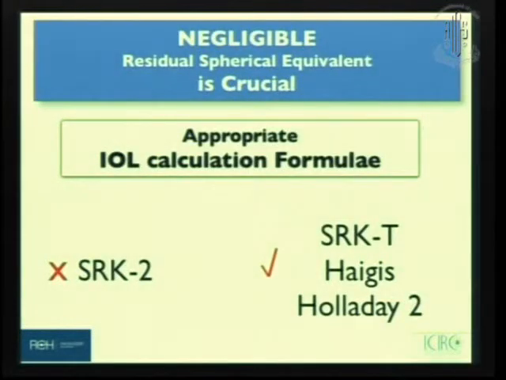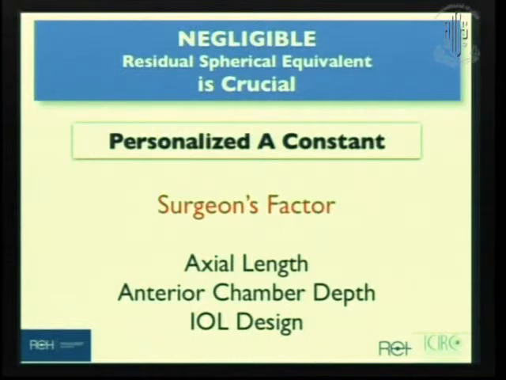And having got these basic data, obviously IOL calculation formulae have also evolved now. So the older formulae, in fact, we now believe that the SRK II and the older generation formulae are no longer really very accurate, and we should now upgrade to formulae such as the SRK/T, the basic minimum, or even advanced formulae like the Haigis, which is available in the IOL Master, the Holladay 2, which is available as a separate formula, the Sharma, which is available with the Lenstar. So all these IOL power formulae are going to take us closer to our goal of negligible spherical equivalent. Or even if not negligible, whatever we plan, we should achieve that. So that target is being achieved more and more by these new formulae.